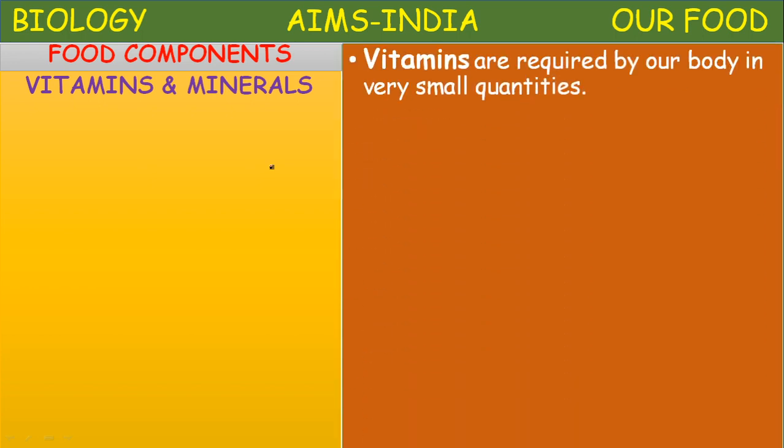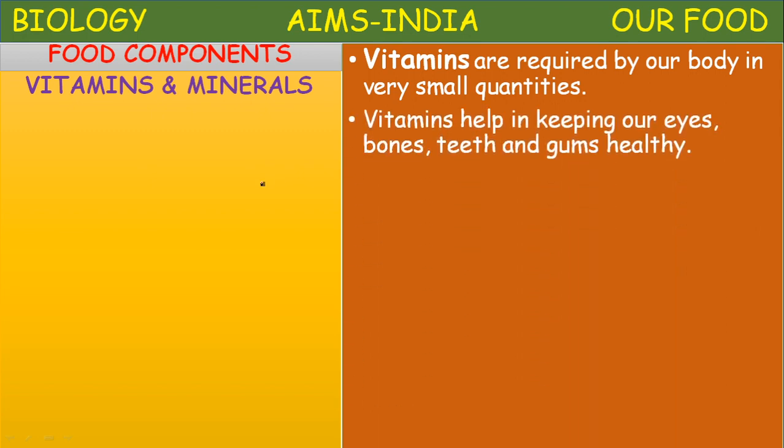Vitamins and minerals are called essential nutrients. To some extent proteins and fats may be synthesized, manufactured in the body, but all vitamins and minerals are not synthesized in our body. That's why they are called essential nutrients. Vitamins are required by our body in very small quantities.